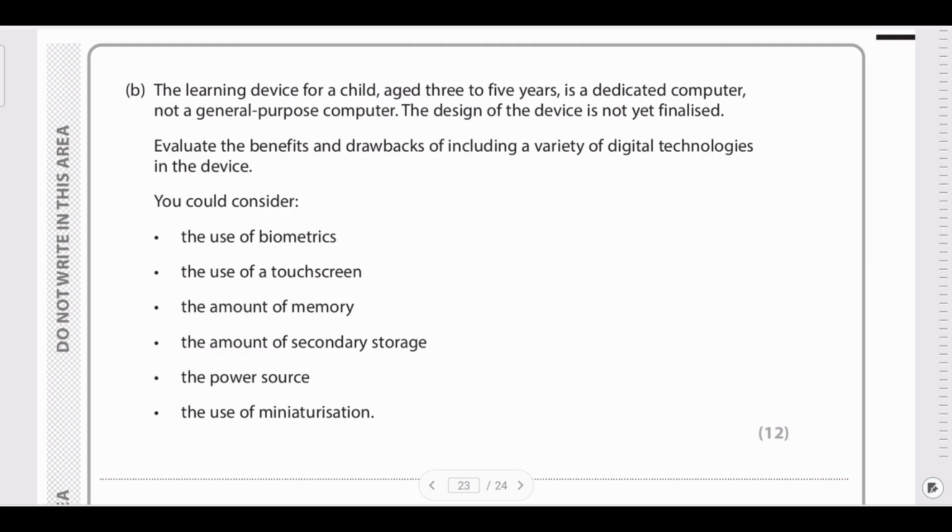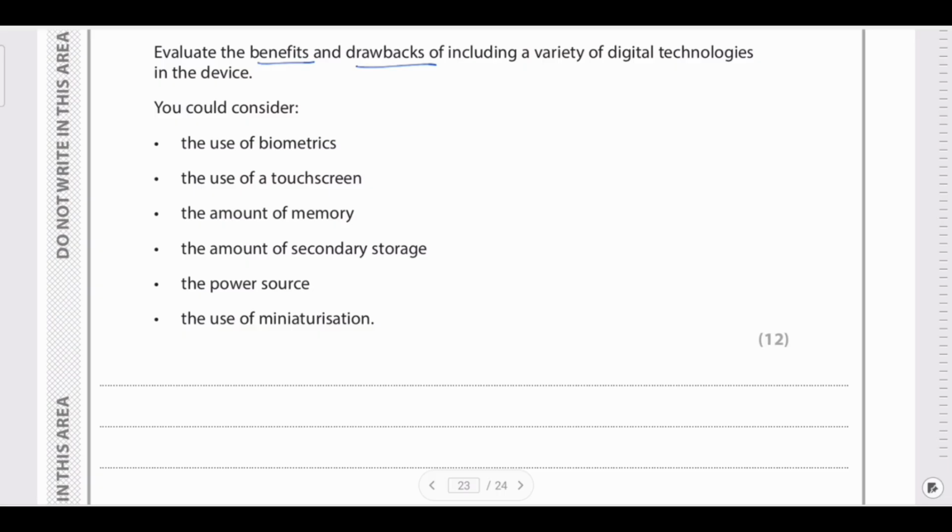The learning device for a child aged 3 to 5 is a dedicated computer, not a general purpose computer. The design of the device is not yet finalized. Evaluate the benefits and drawbacks of including a variety of digital technologies in the device. So you can consider the use of biometrics, the use of touchscreens, the amount of memory, the amount of secondary storage, the power source, the use of miniaturization. So for this question, you just explain each and every bullet point. That's worth 2 marks. So you will end up getting the 12 marks.